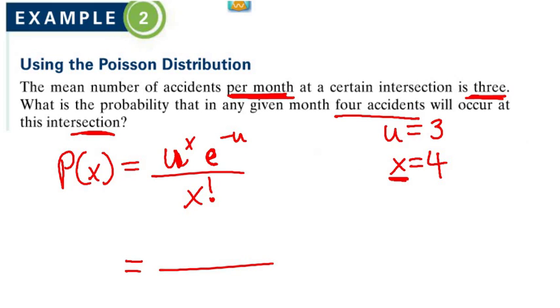So we just have to plug stuff in here. Mu is going to get plugged in for 3. 3 to the x, so that means 3 to the 4th. E to the negative 3, and then it's going to be over 4 factorial. Okay, if you plug that number into your calculator, you will get the answer.